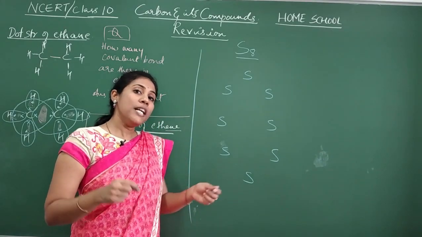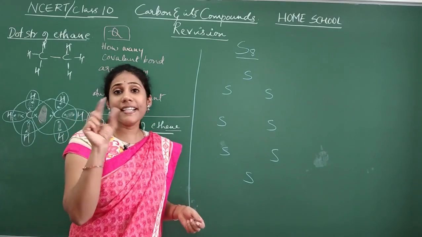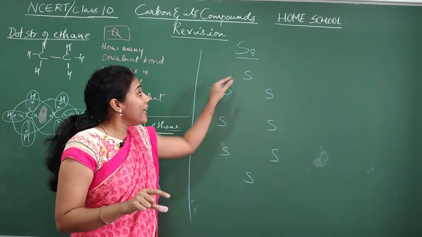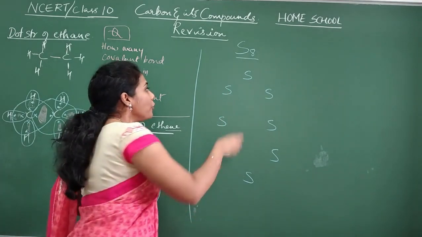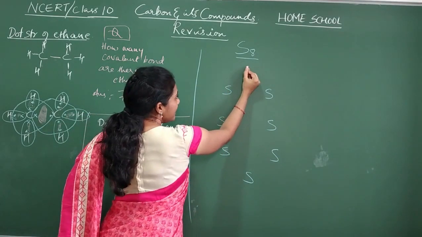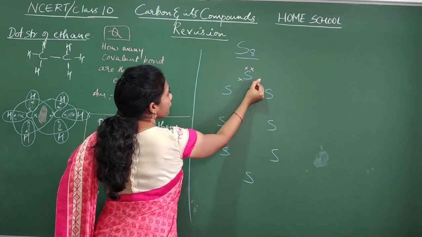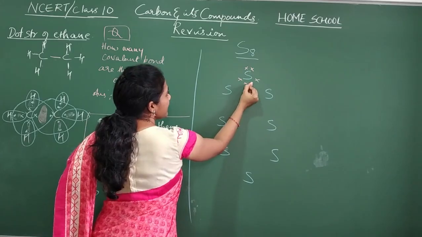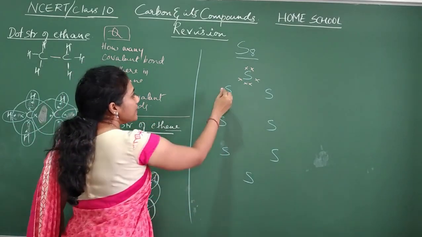Sulfur belongs to 16th group element, isn't it? And there are 6 valence electrons around each sulfur atom. Okay, so show 6 valence electrons: 1, 2, 3, 4, 5, 6. This is how I will show. Okay, for every sulfur atom.